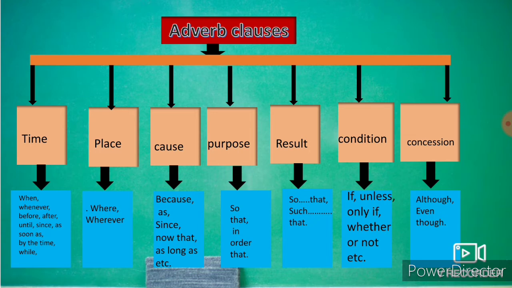Subordinators are because, as, since, now that, as long as. Adverb clauses for purpose: so that, in order that, etc. Adverb clauses for result: so that, such that. Adverb clauses for condition: if, unless, only if, whether or not, etc. Adverb clauses for concession: although, even though.